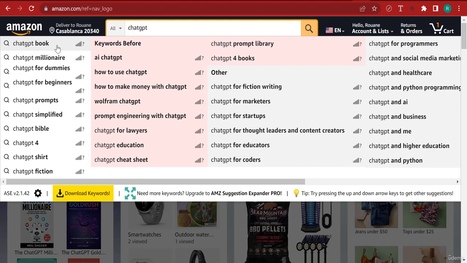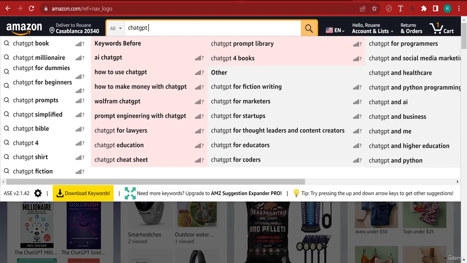It's pretty low. But on Amazon, it will be a whole different story, because over here, you can see that that's the first thing. And Amazon actually organizes keywords from the keyword that gets the most searches to the keyword that gets the least searches. So ChatGPT book, this is a profitable keyword because people that are looking for that keyword are looking to purchase a book. They have an intention to purchase the book, not to look for books and just enjoy looking at books. And so all of these keywords here are great.